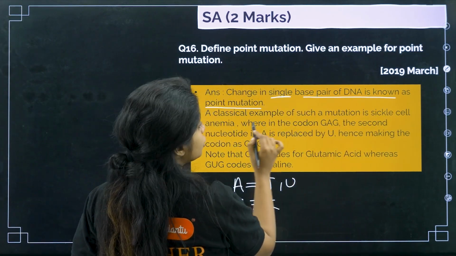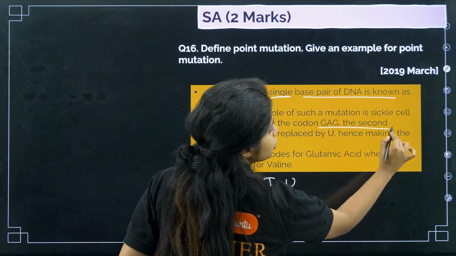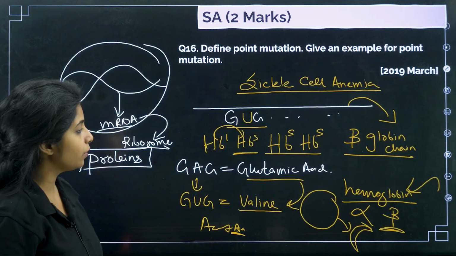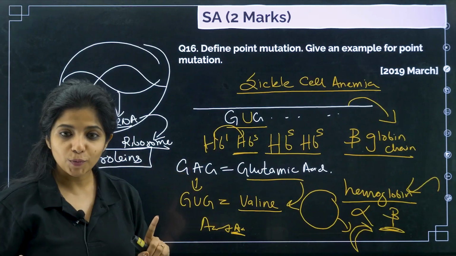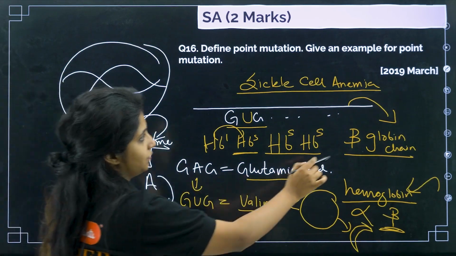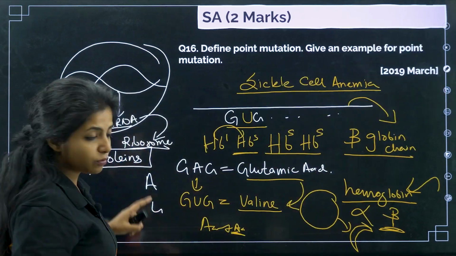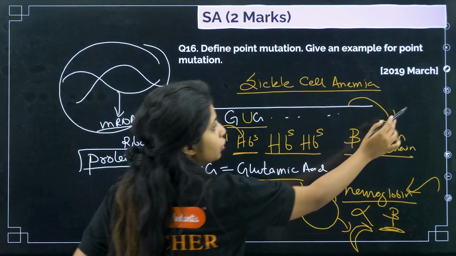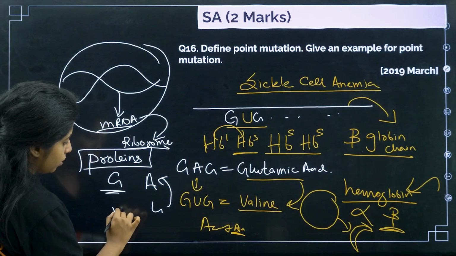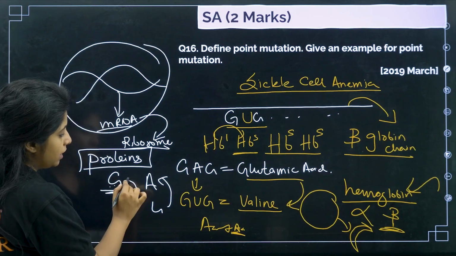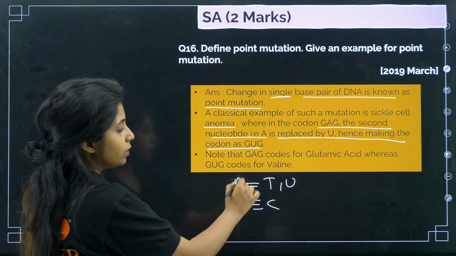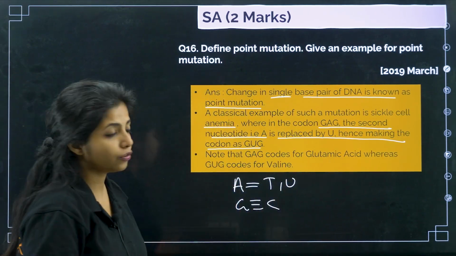A classical example of such mutation is sickle cell anemia, where in the codon GAG, the second nucleotide, that is A, is replaced by U, hence making the codon GUG. And how do you remember A is replaced by U? A comes before U, so A was there usually, but then later on U came and replaced it. Now glutamic acid, G comes before V, so glutamic acid was there before, but valine is coming and substituting it. This is how you can remember it. Note that GAG codes for glutamic acid, whereas GUG codes for valine.